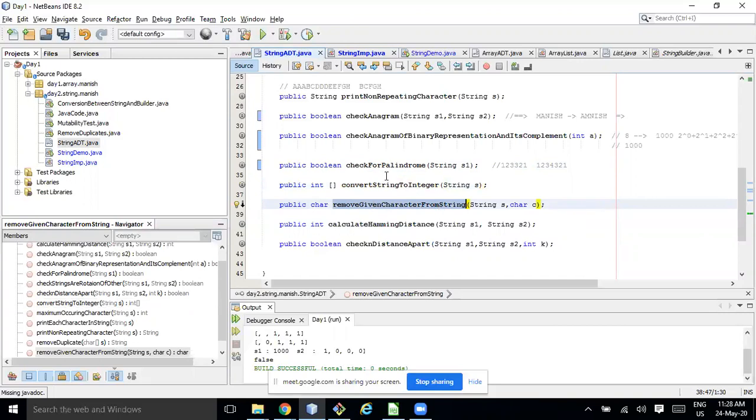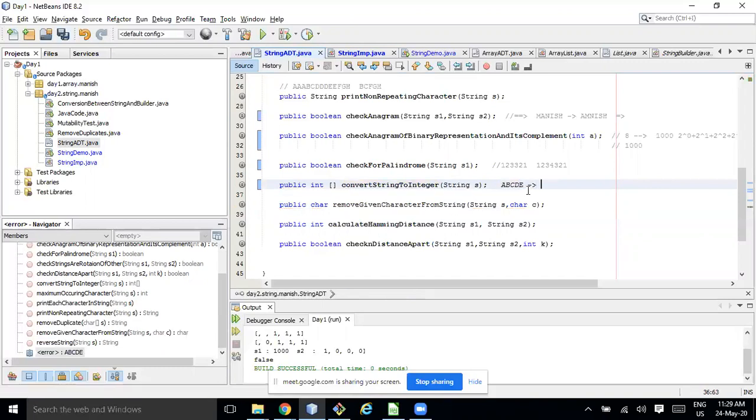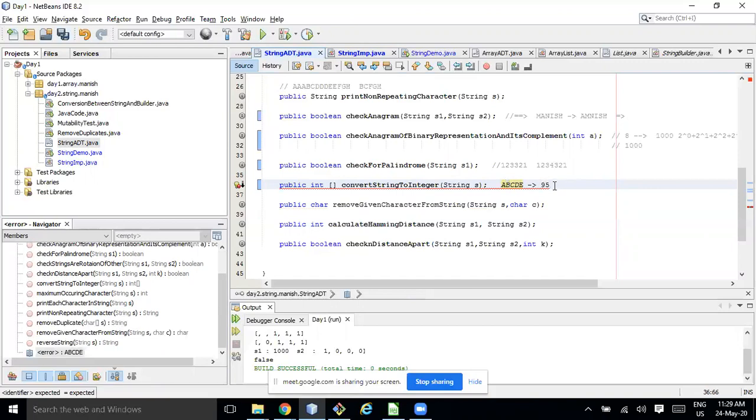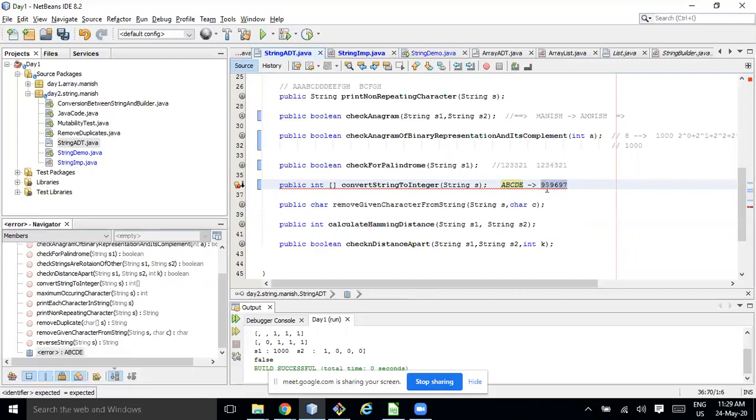Sorry, Manish, can you give an example of the previous method, I mean input and output for convert a string to an integer? Maybe you have something like 1, 2, 3, or let's say A, B, C, D, E. If I want to convert to integer, what is the ASCII code for A? 95. What is the ASCII code for B? It's 96. What is the ASCII code of C? It's 97, something like that. Maybe the length will increase also. Okay, I thought it the other way.